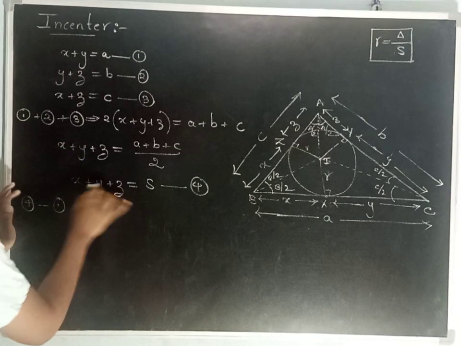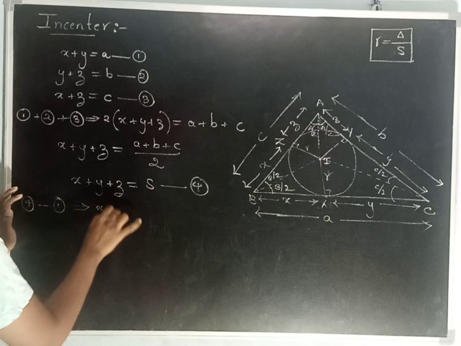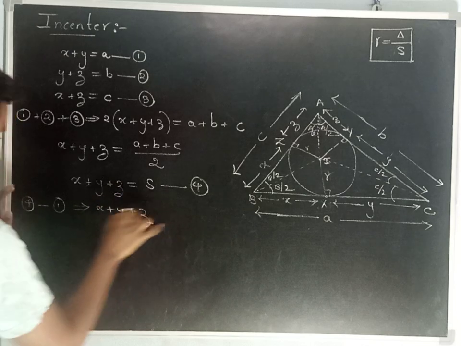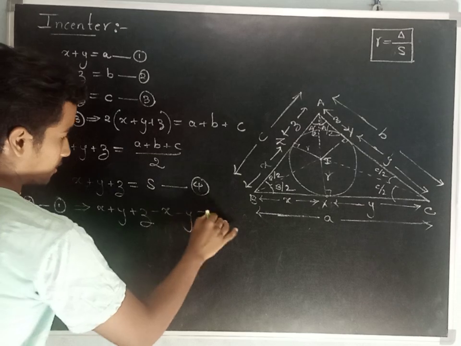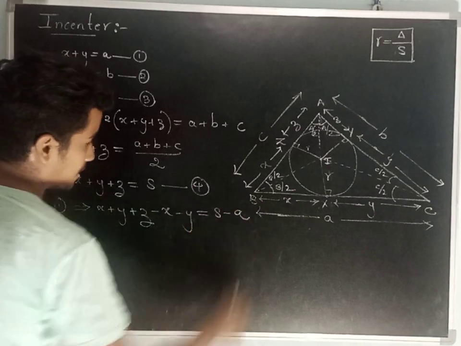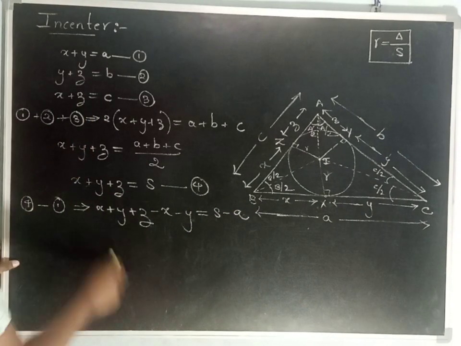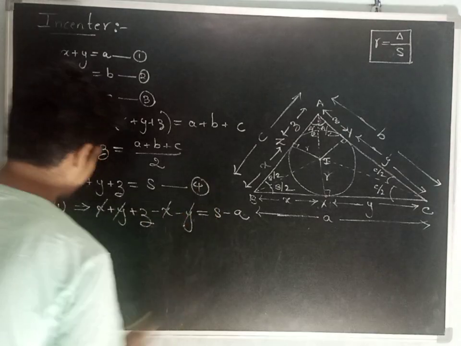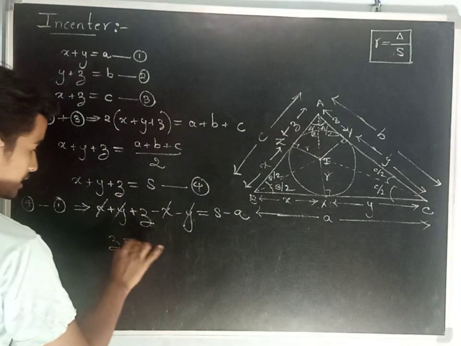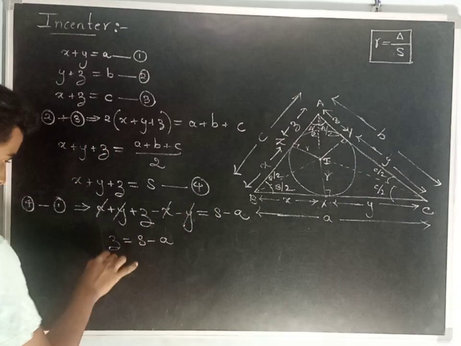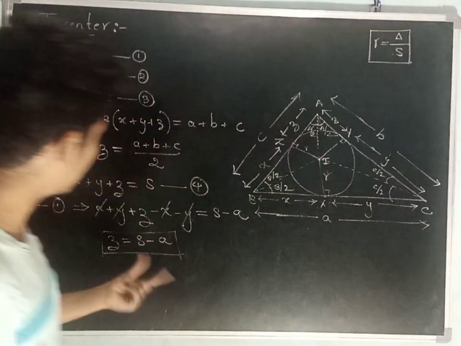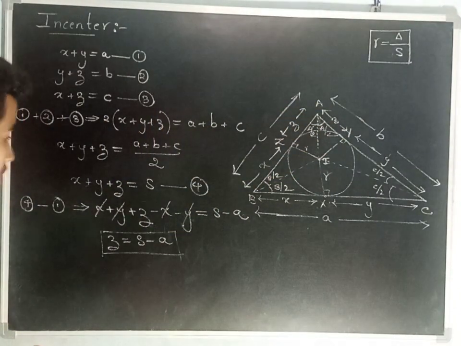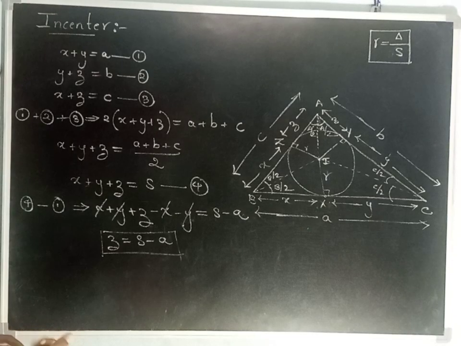Equation 4 minus equation 1: x plus y plus z minus the first equation, x plus y, is equal to s minus a. xy gets cancelled. Z is equal to s minus a. It means this length and this length is going to be s minus a. Okay.